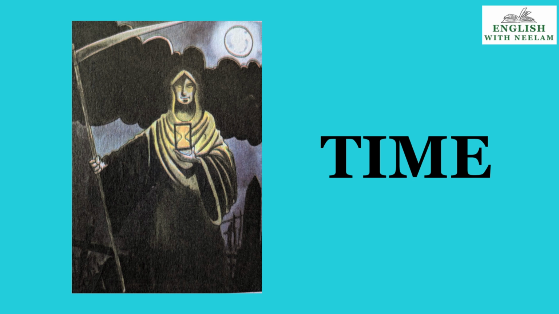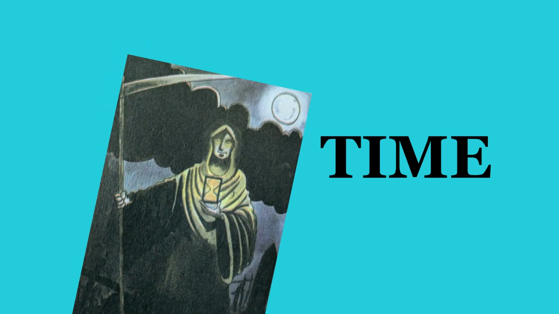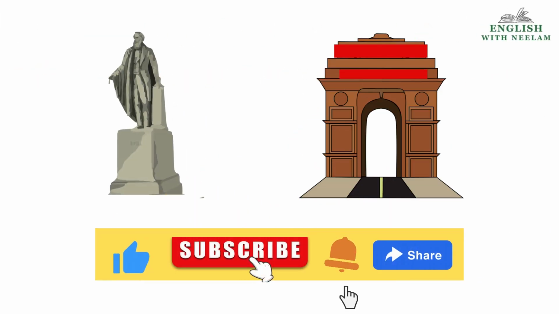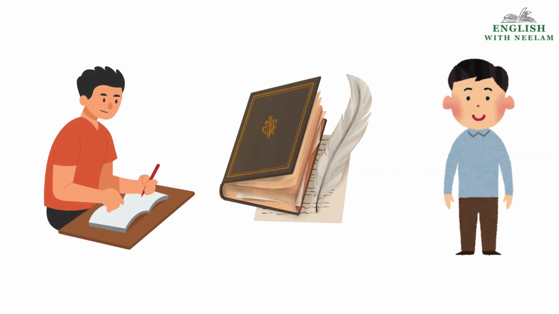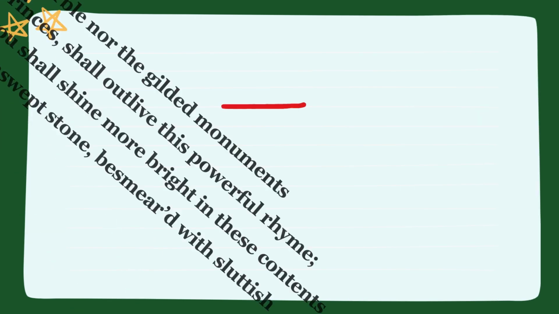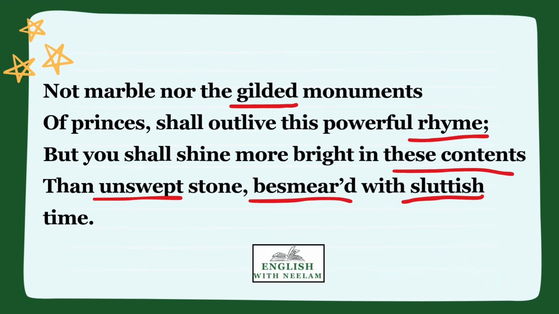Now children, in this picture, time has been portrayed as a powerful warrior because it is carrying a weapon or a scythe, actually we can say that it can be used as a weapon also. And this man is carrying an hourglass also. It shows that time slips very fast, children. We cannot change time. We cannot stop it. Okay? It can destroy the stone statues and monuments, but not his work, his poetry that he writes for his friend. Now, children, we start with the explanation of the poem.